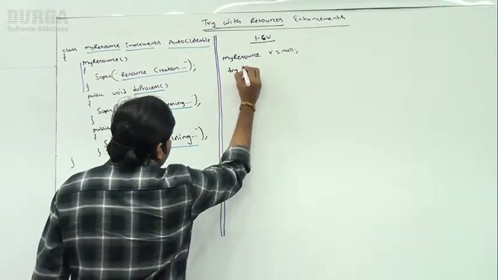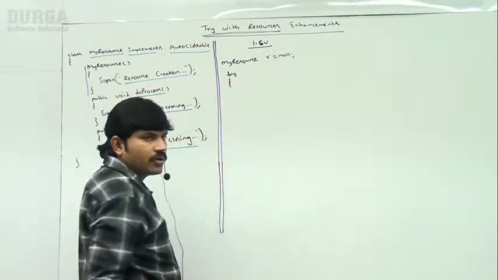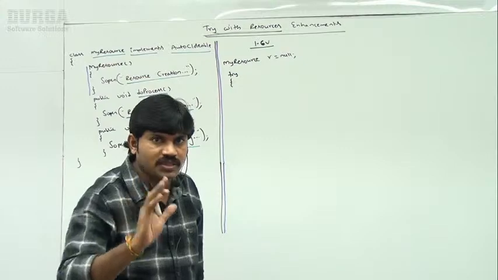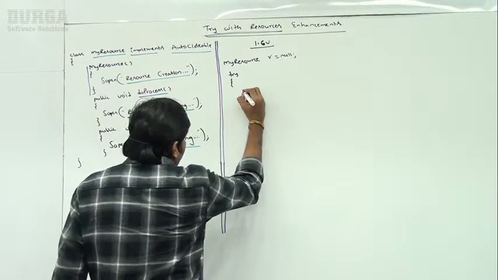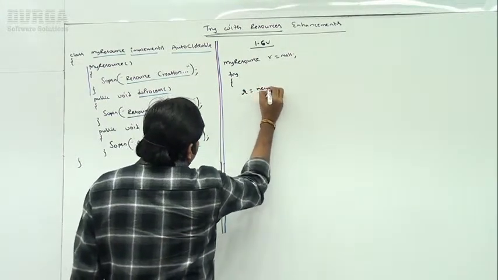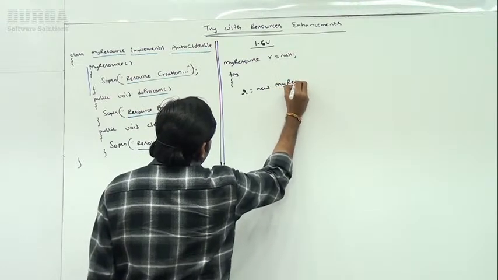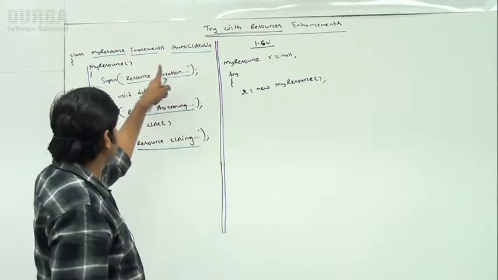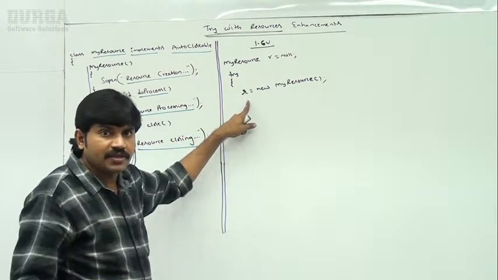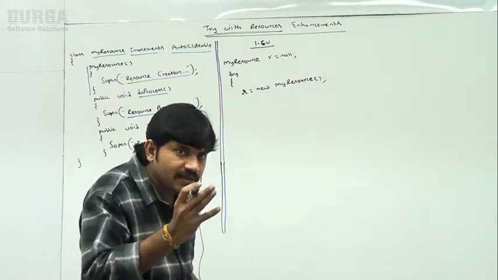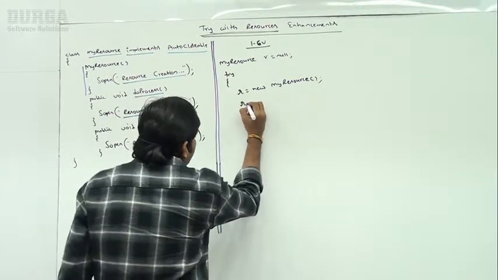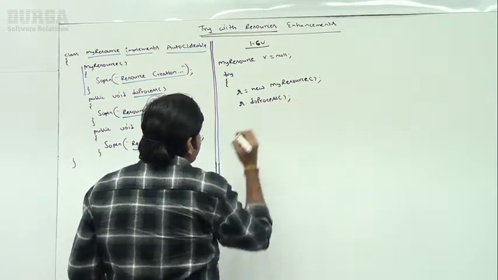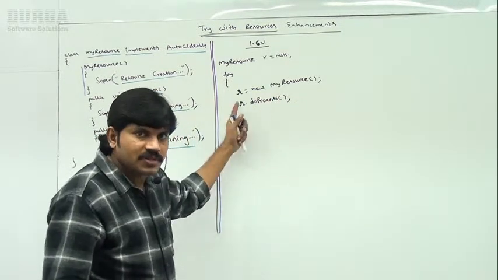Next, try block. Until 1.6 version, there is no try with resources. That's why try is compulsory. r = new MyResource(). I am creating MyResource, the constructor will be executed. After creating the resource, compulsory we have to call the doProcess method, because I want to do some processing with this resource.